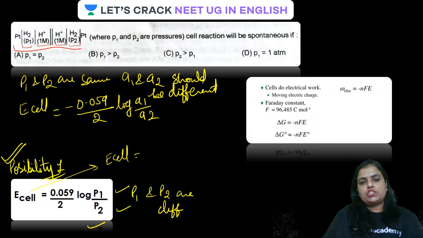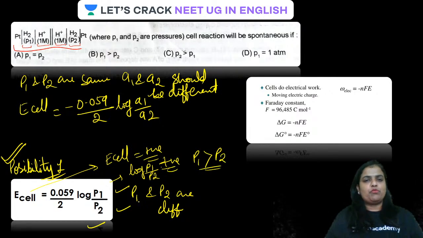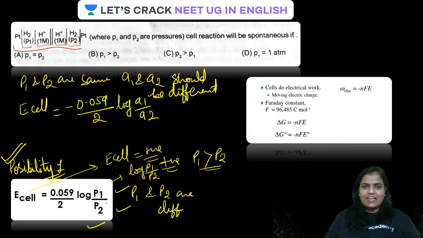E cell should be positive, and that will be positive only when log P1 upon P2 is positive. It should be positive, and this will be possible only when P1 is greater than P2. Is that clear, guys? So which is the correct answer over here? The correct answer is B.